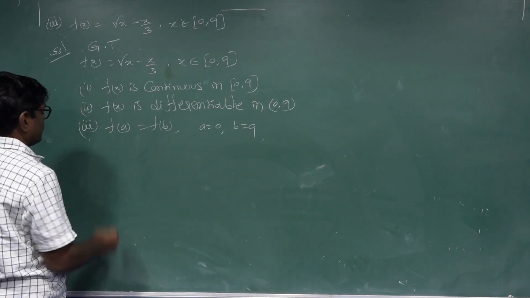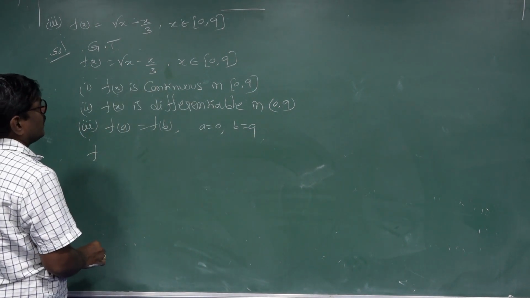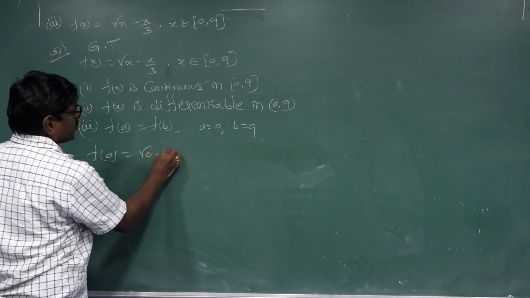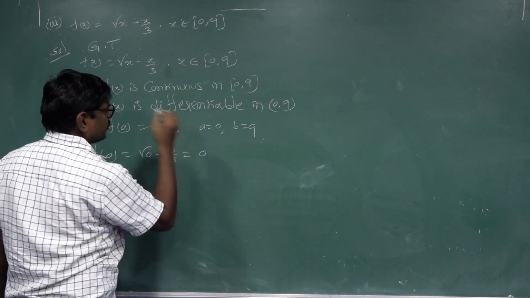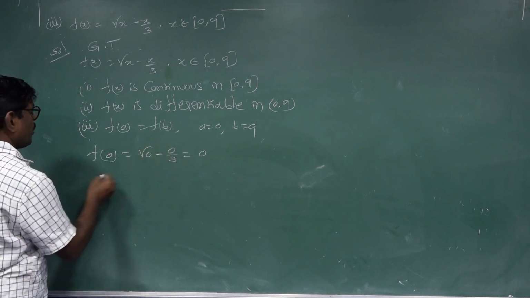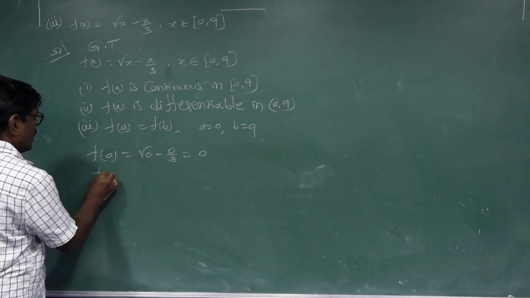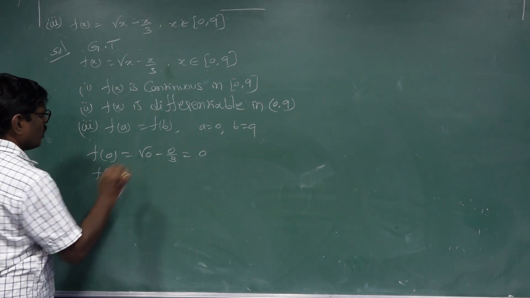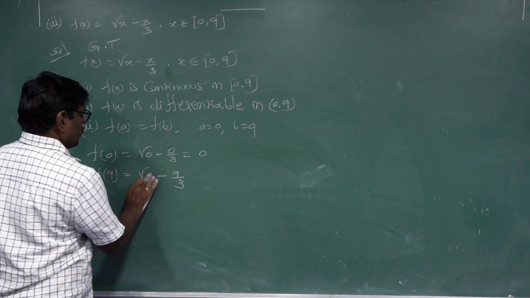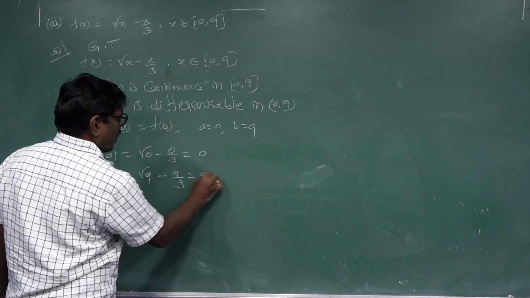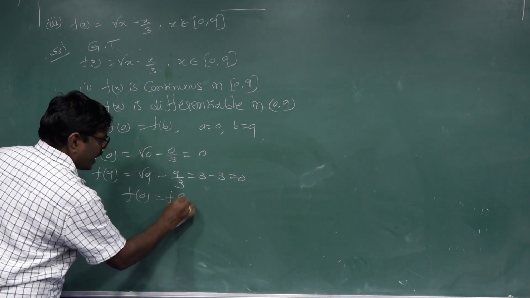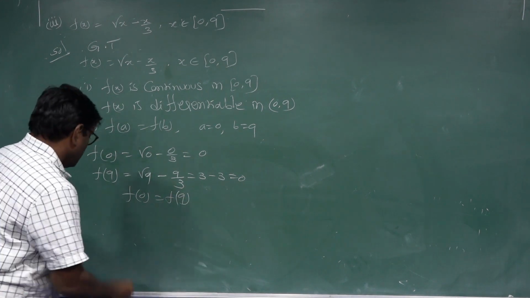Substituting in the function: f of 0 equal to root 0 minus 0 by 3 equal to 0. Next, f of b: f of 9 equal to root 9 minus 9 by 3, which is 3 minus 3 equal to 0. So f of 0 is equal to f of 9, that is, f of a equal to f of b.